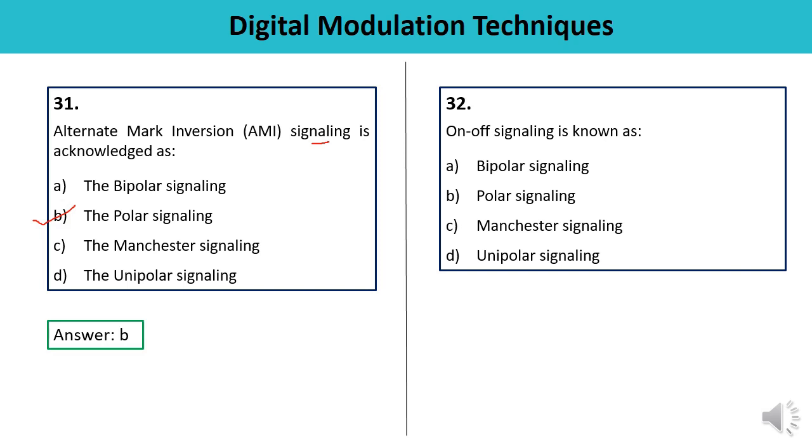Question number 32. On-off signaling is also known as bipolar, polar, Manchester, or unipolar. On-off means at one place the signal is present, otherwise it is absent. So this is a case of unipolar signaling. Let us check the answer. D, which is the correct one.